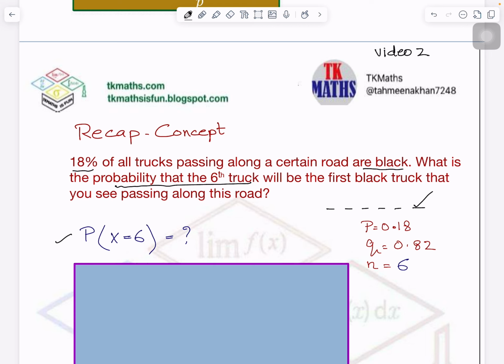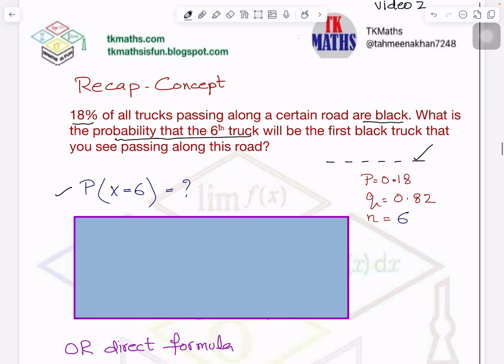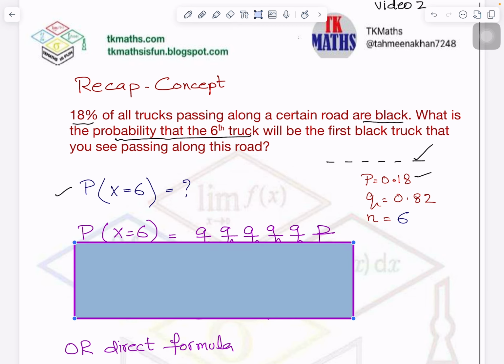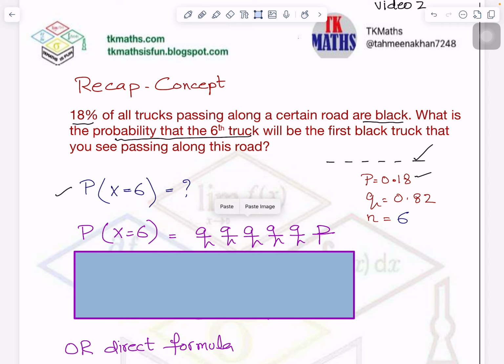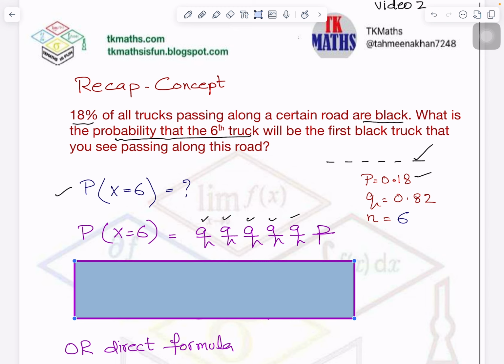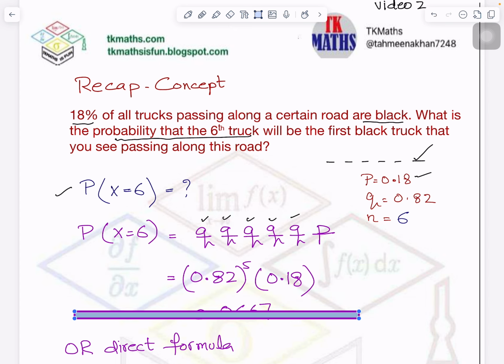So do not mix it up with binomial. Now, you know the probability of a black truck passing along the road is 0.18. So q will be 1 minus p, which is 0.82. So how do we solve it? We have seen in the last video that this means first time q, second time q, third time q, fourth time q, fifth time q, meaning failure, not a black truck. 6th time, it is a black truck. Right, now I'm not substituting the formula, just the logic.